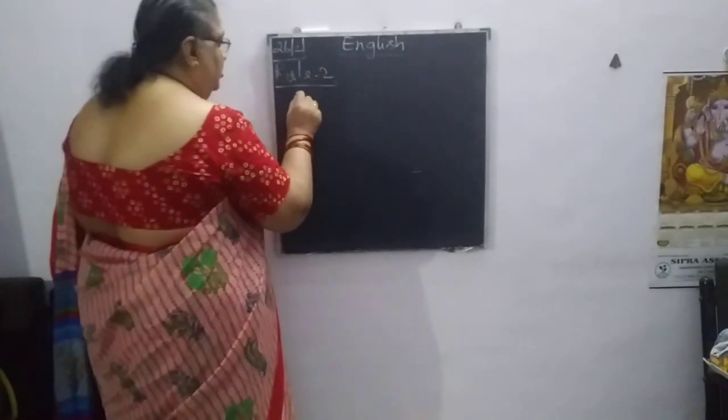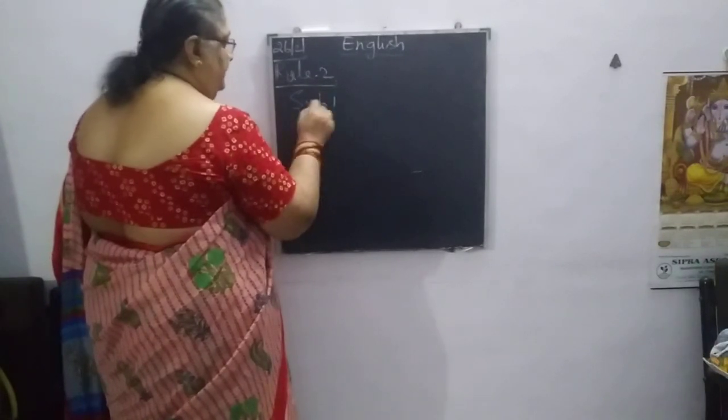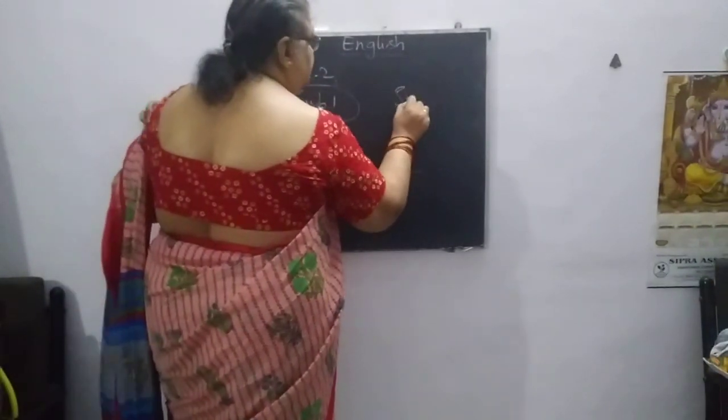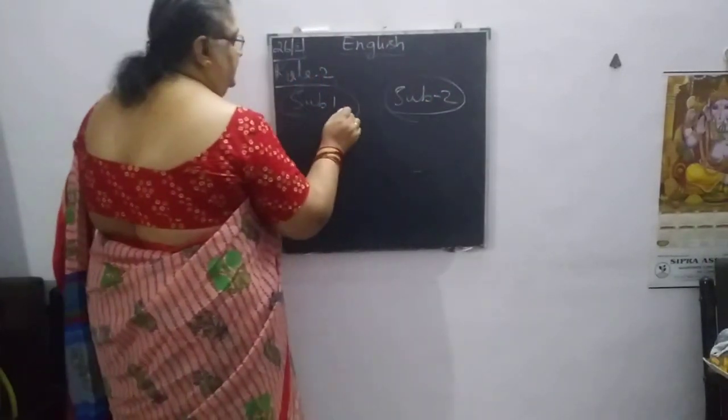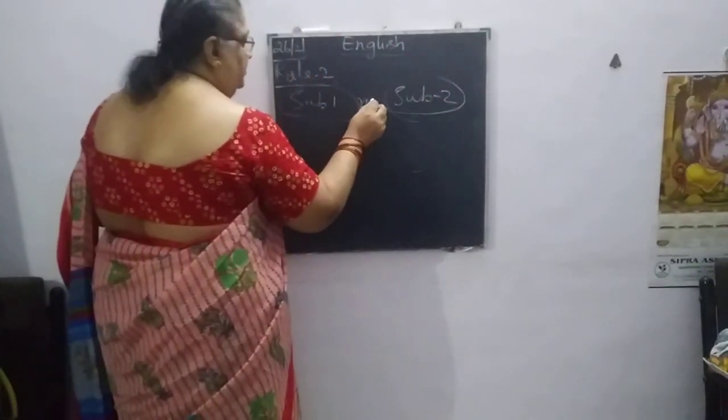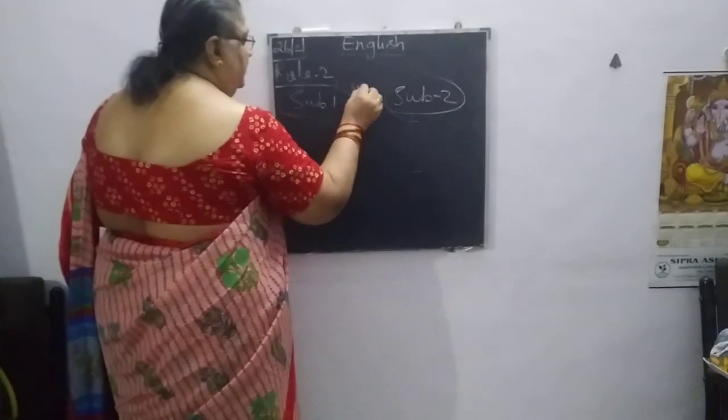Now if we come to rule number 2, here also we can take two subjects, subject 1 and subject 2. But these two are connected with nor, or neither.